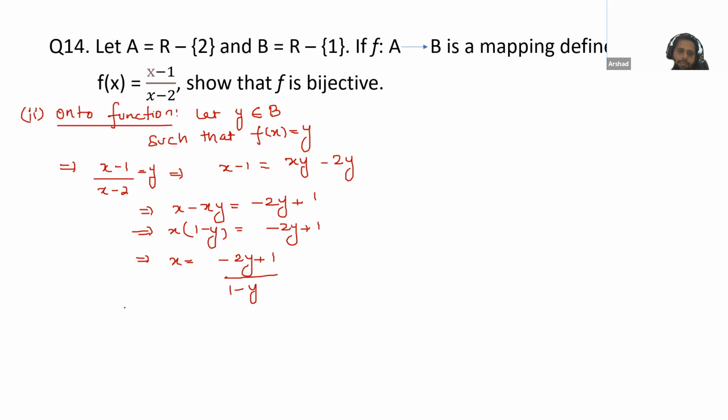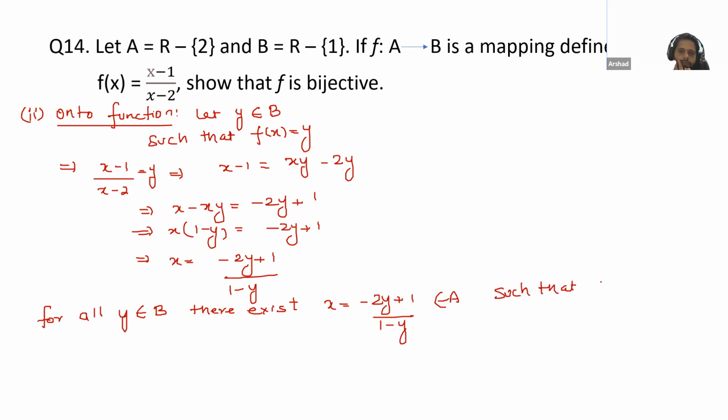Now we can say this for all y belongs to set B, there exists x is equal to (minus 2y plus 1) by (1 minus y) belongs to A such that f(x) is equal to (x minus 1) by (x minus 2). Hence it is onto function.